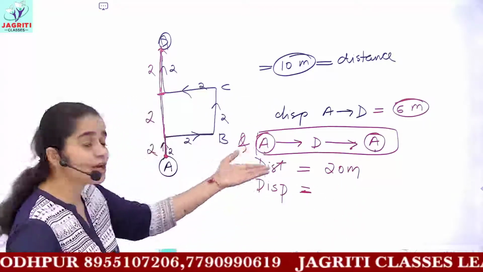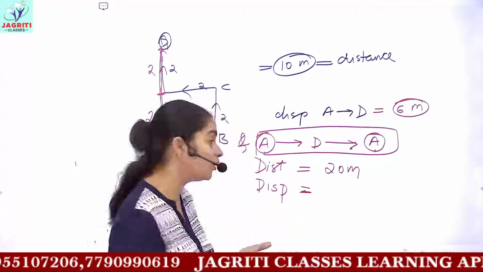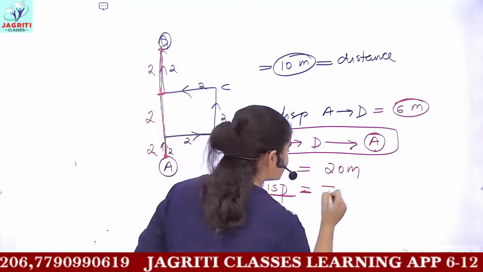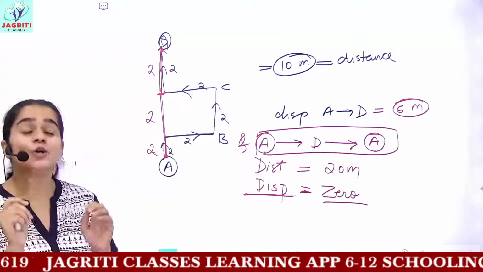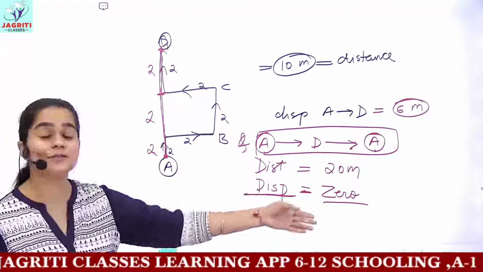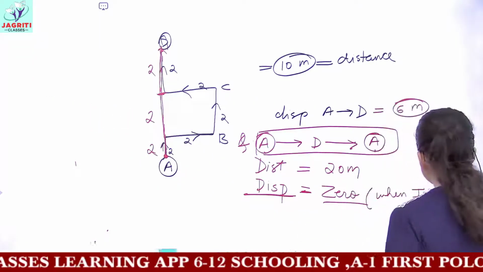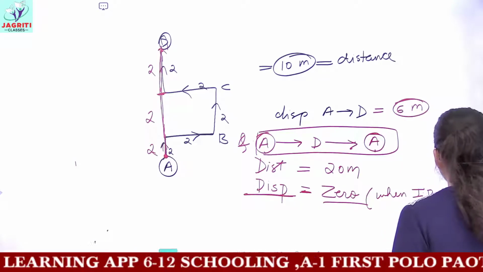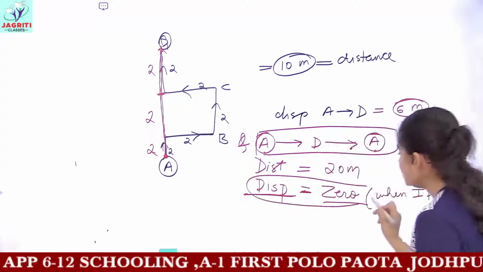Initial and final position are the same, so there is no distance at all. That means displacement in this case is 0. So remember, when initial position is equal to final position, then the displacement is always 0.